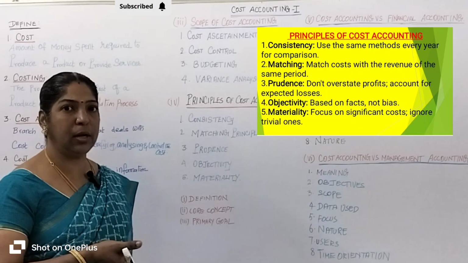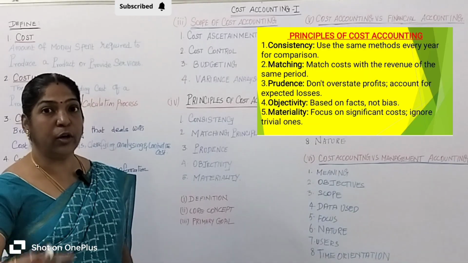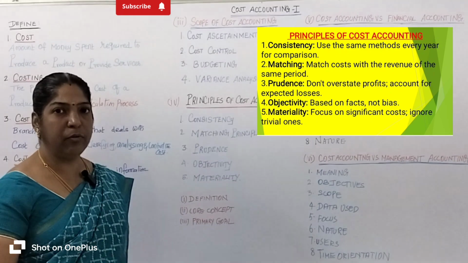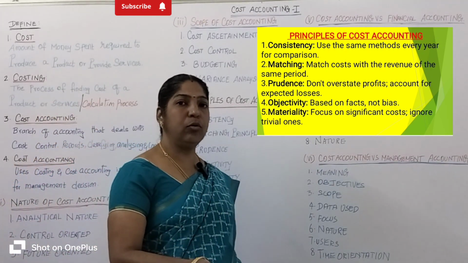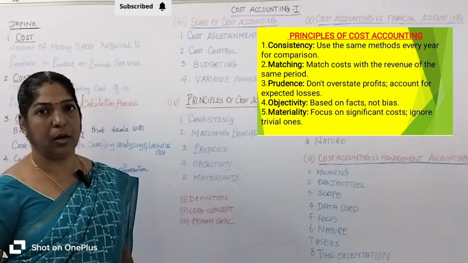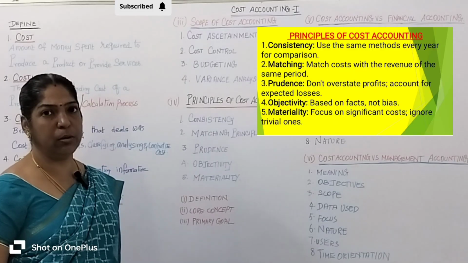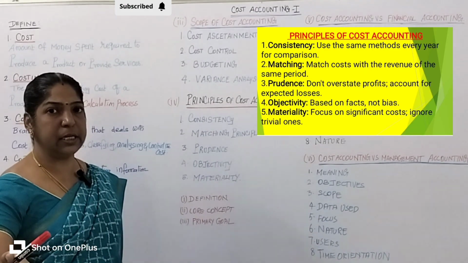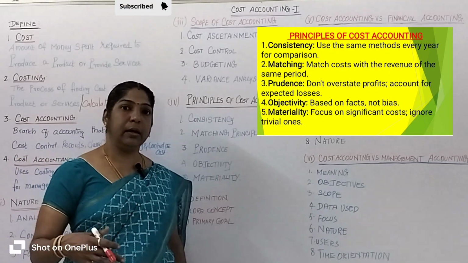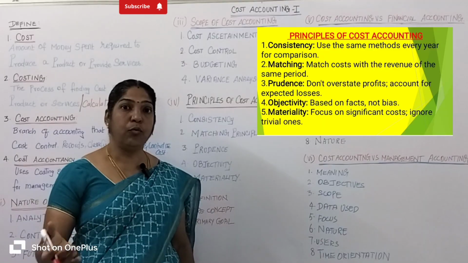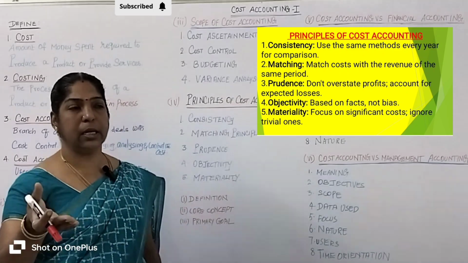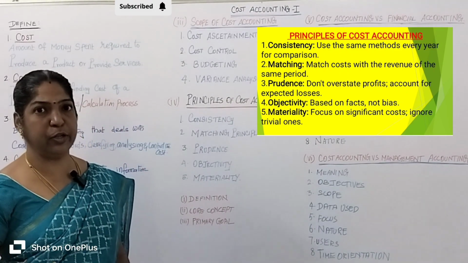Let's take calculating the depreciation of machinery for every year. It can be very easily compared across the previous year, the current year and future years' accounts. I will explain with a suitable example. A company purchases machinery for 1 lakh rupees. Its estimated life is 5 years. Management decided to follow the straight line method for every year. So what is the straight line method?